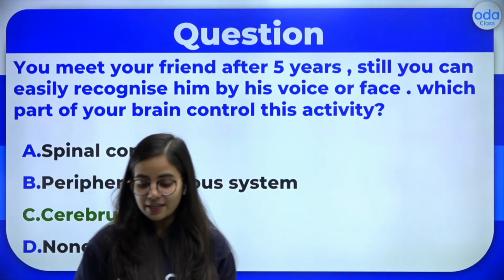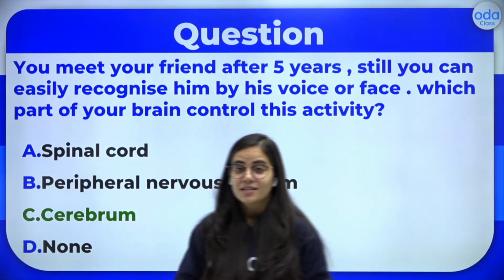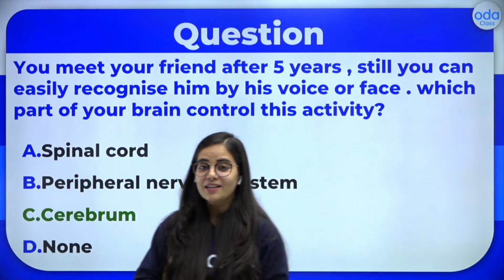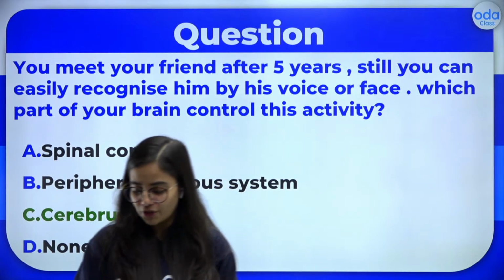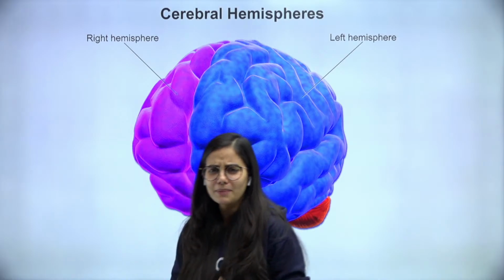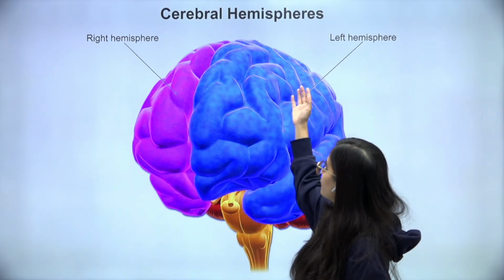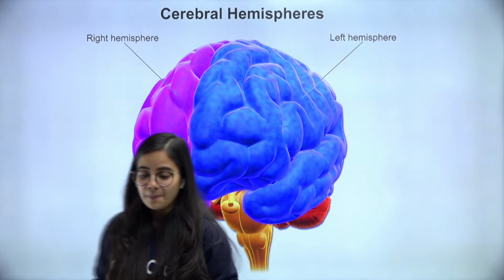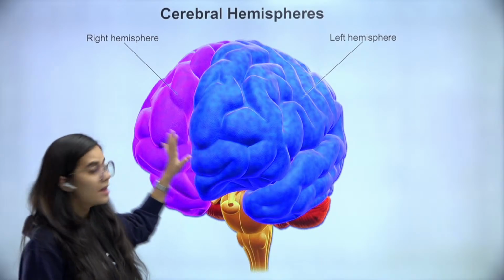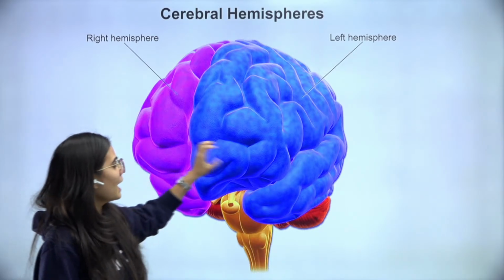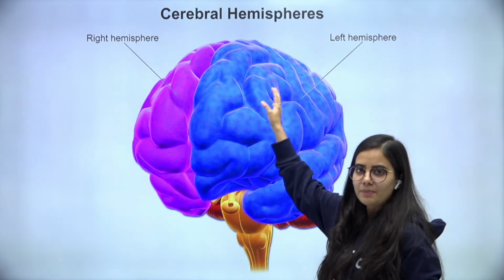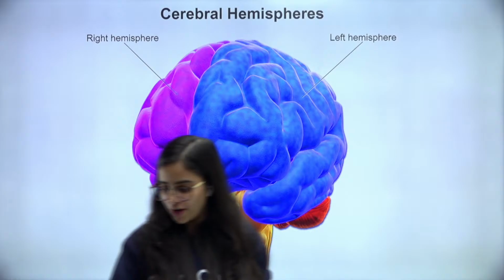The answer for this is cerebrum. Remember this, which was the yellow colored portion, that is actually a very good portion of the brain that will help you remember all the memories that you have. So we have the cerebral hemispheres. Our brain is divided into two hemispheres or two parts, one on your right side and the other on your left side. So both these together will be cerebral hemispheres.